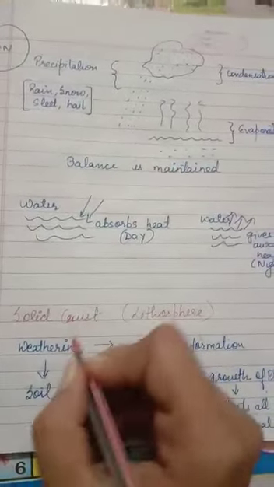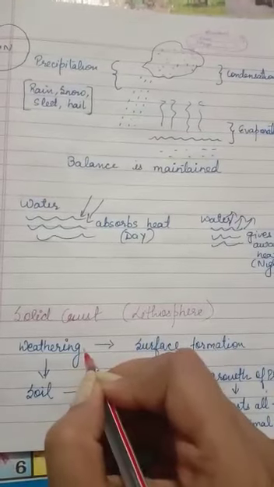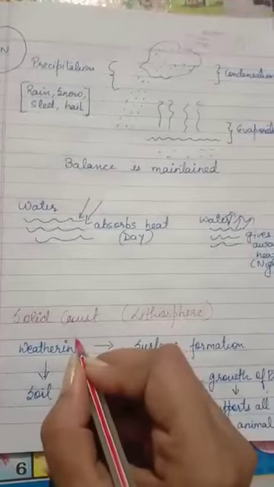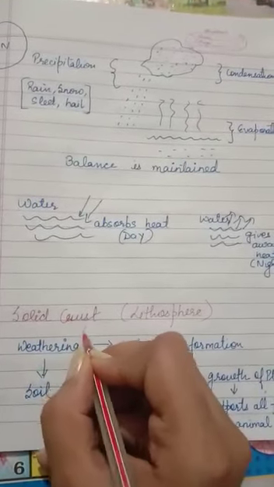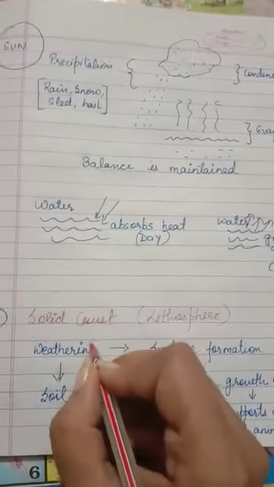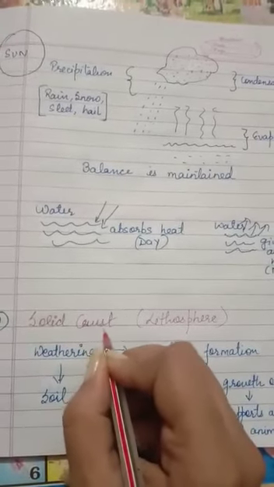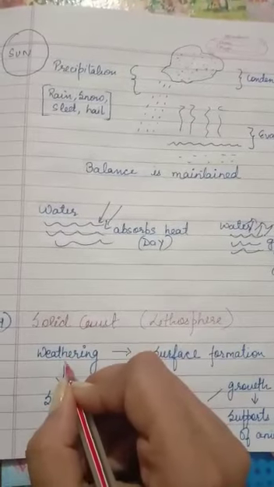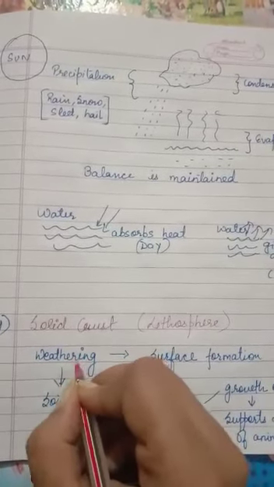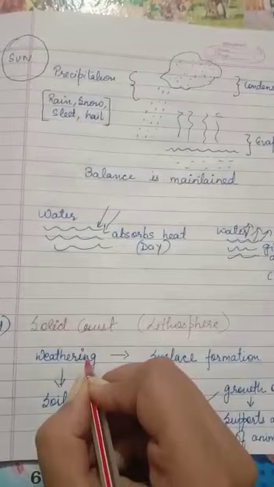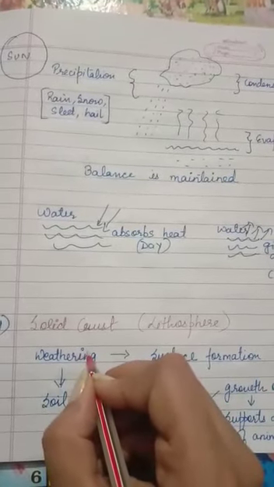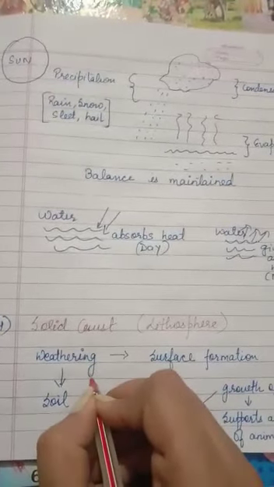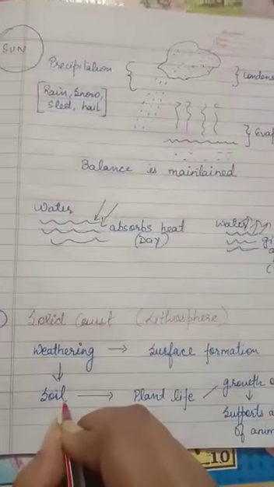Weathering is the breaking of the rock particles into tiny particles. The breaking of the rock particles into tiny particles is known as weathering. And after this weathering, when denudation takes place, denudation is the transfer of these minute particles over the surface of the land, then it leads to the formation of soil.